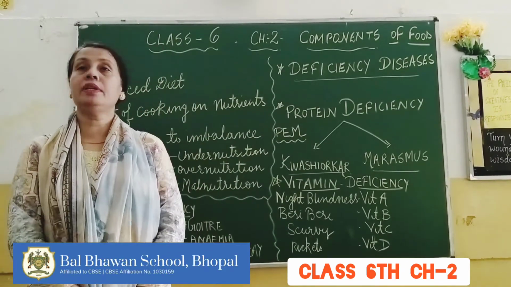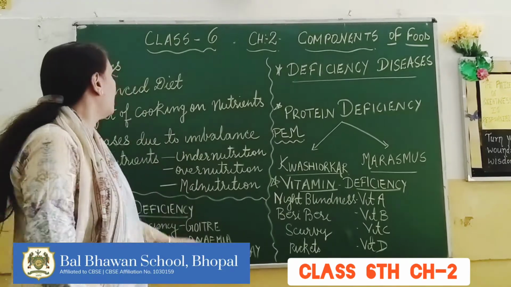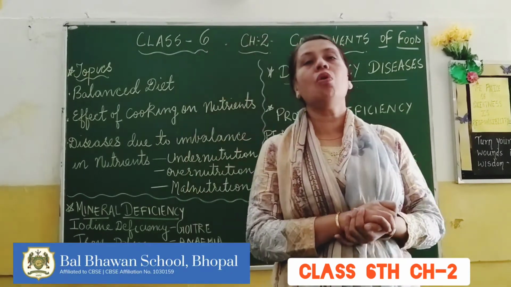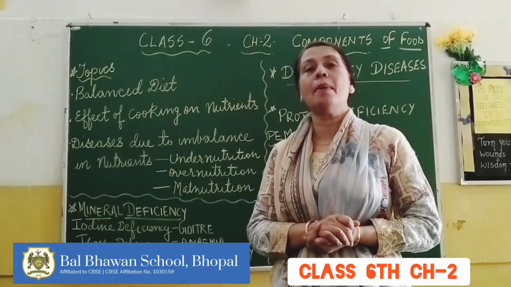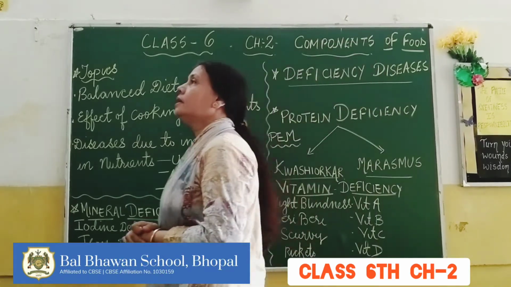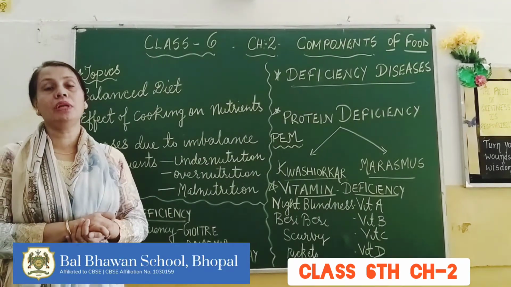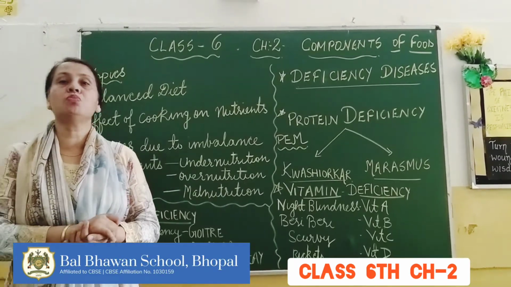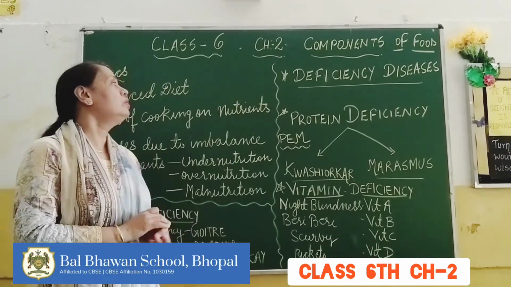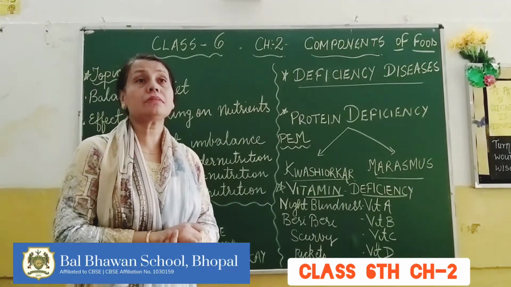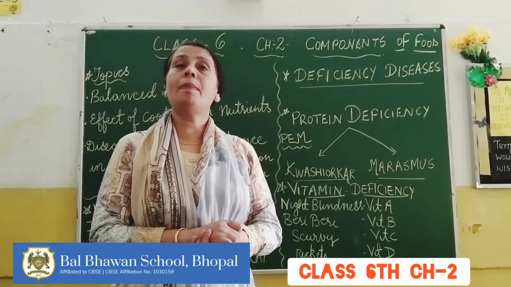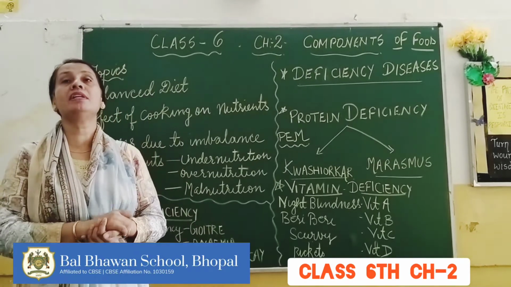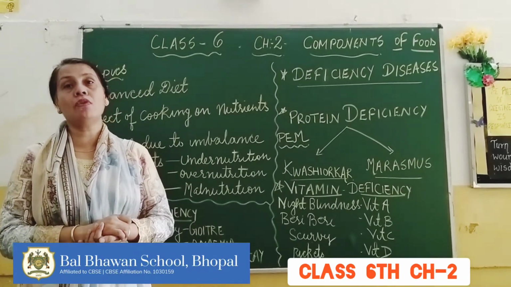Now, children, even in your primary classes, you have studied about balanced diet. So, a balanced diet is a diet which has all the nutrient in a required amount. Now, this balanced diet should have all the components of food, which include protein, carbohydrate, fats, vitamins, minerals, water, as well as roughage. Now, this balanced diet is not fixed for all the individual. The balanced diet varies with the type of work the person is doing, varies with the age, and varies whether the person who is doing the work is male or female.